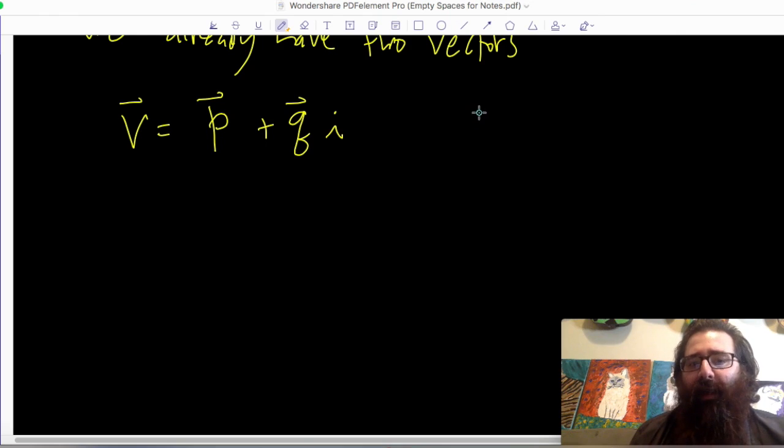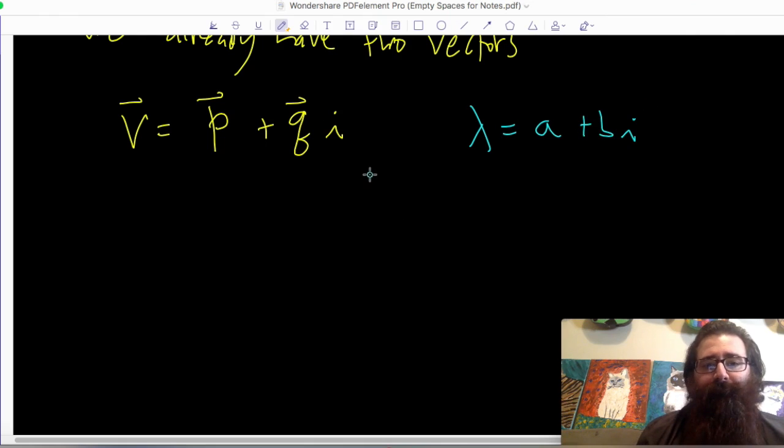So we already had our eigenvalues. That was lambda equals A plus or minus BI. And let's just assume without loss of generality that this vector that we have, and this isn't bar, this is a vector hat notation, this vector V has a real part of a vector plus an imaginary part of a vector, and that came from the eigenvalue A plus BI.